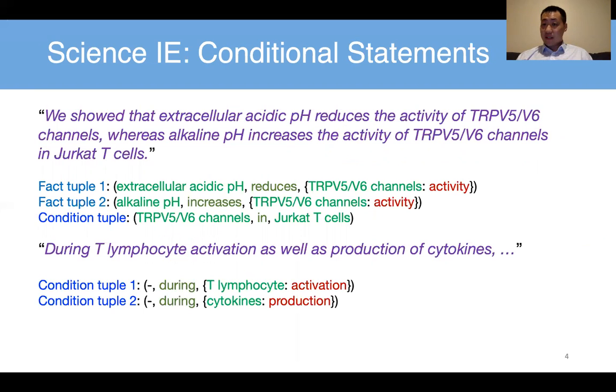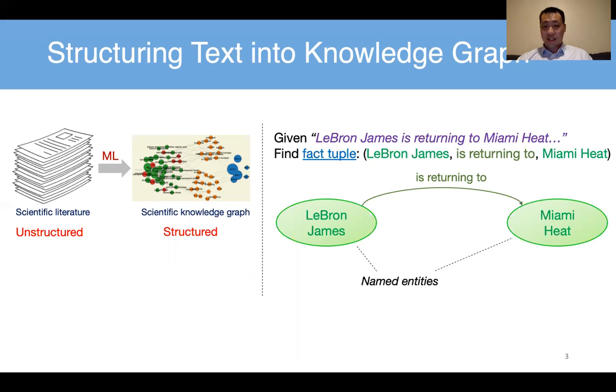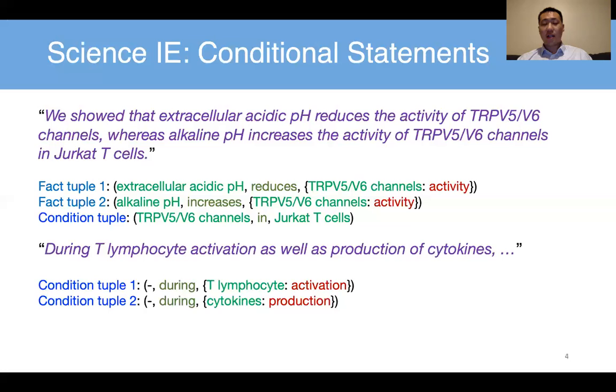The problem is, let's see here. When we try to extract the fact tuples, which were just a triplet here, right? LeBron James returning to Heat. We may not only have fact tuples, we also need condition tuples. Let's see, for this kind of sentence, right? Let's take some seconds to read the sentence.